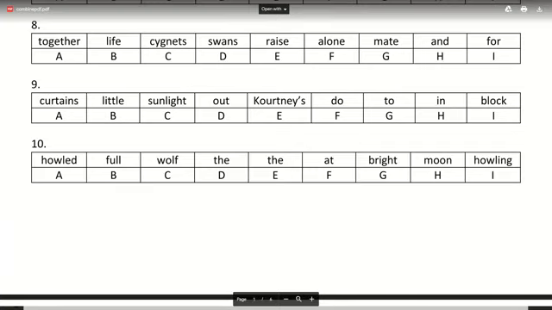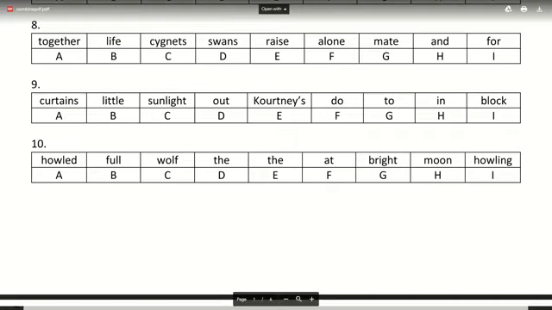So that's the one. Okay guys, let's do it now. Try doing number 9. I've given you the answer for number 8.